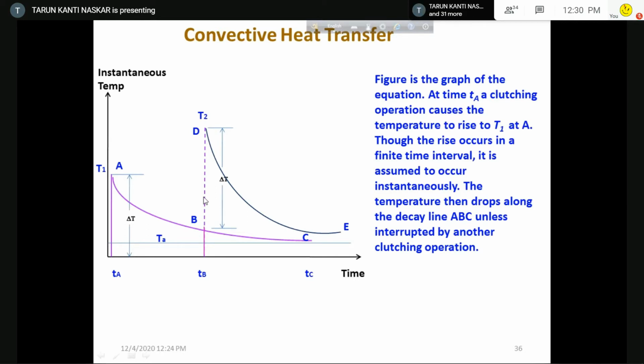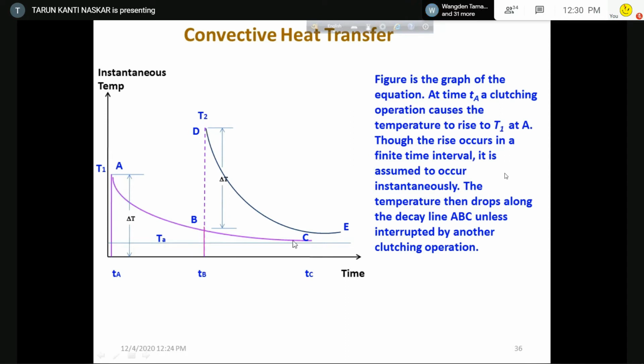So at tB you again apply the clutch and it rises to T2. That means it is interrupted here.